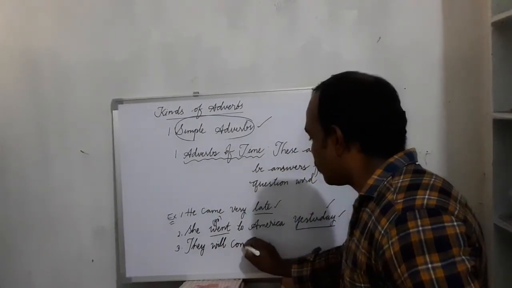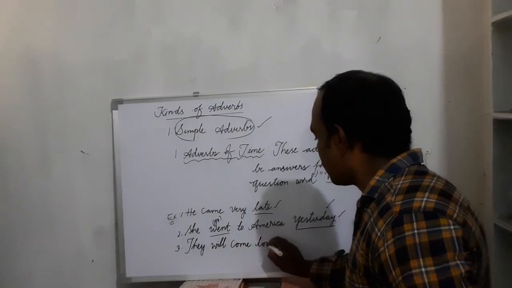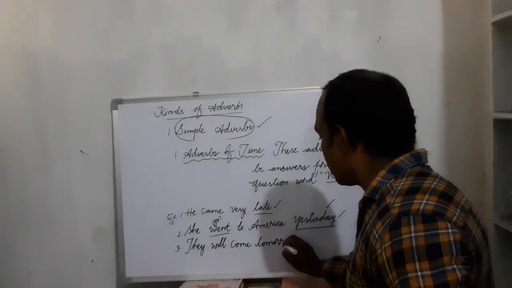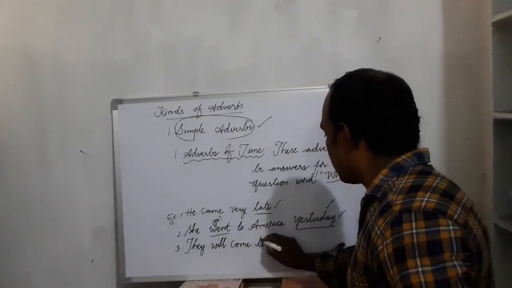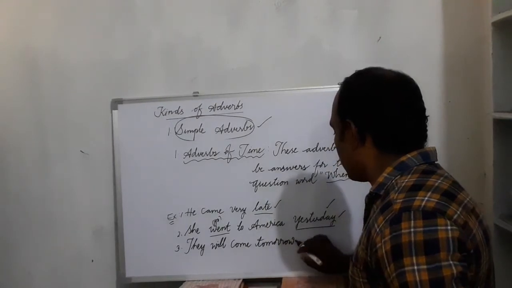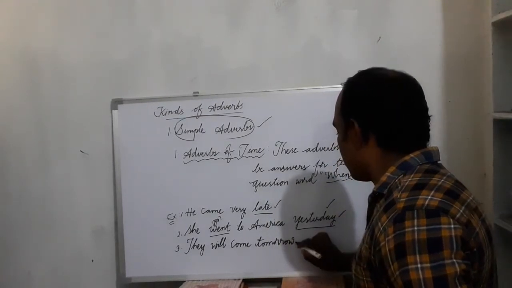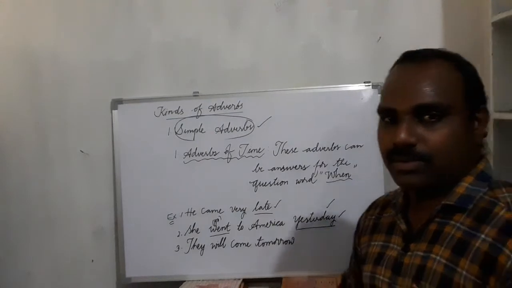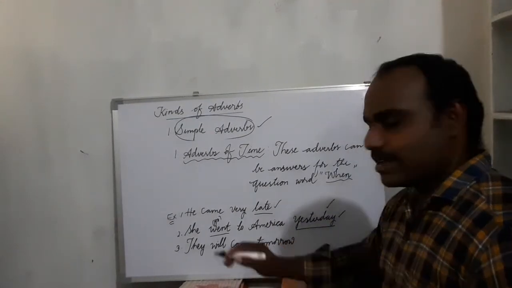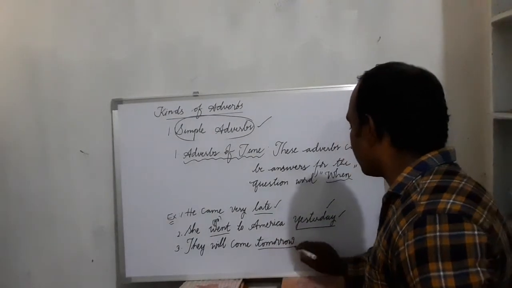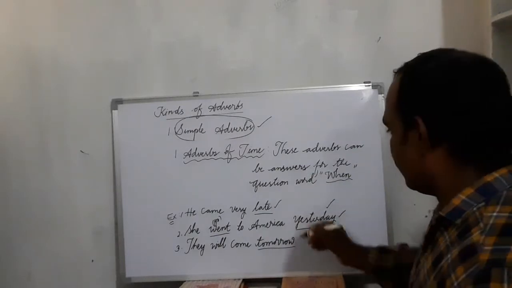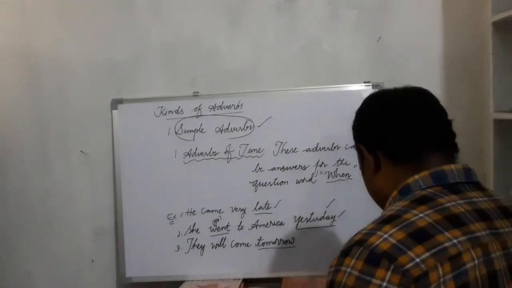They will come tomorrow. Here, when will they come? See, look at this word, tomorrow. And some more examples.